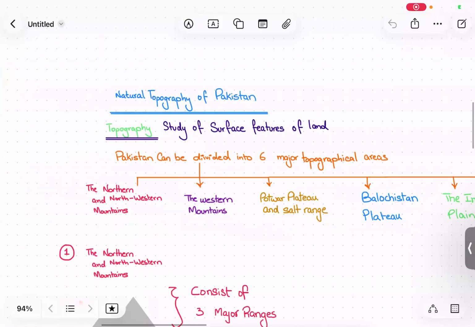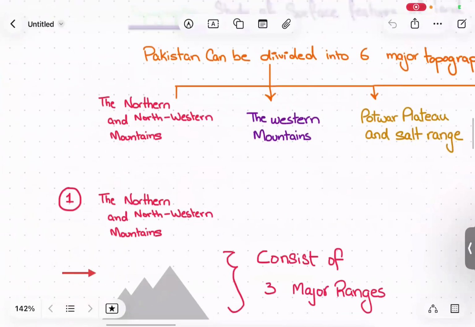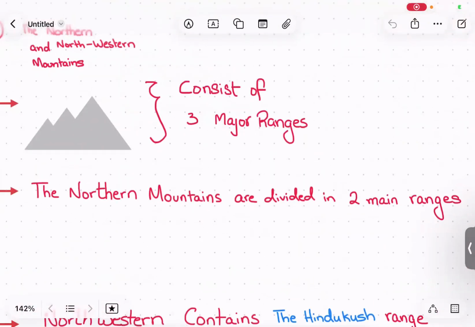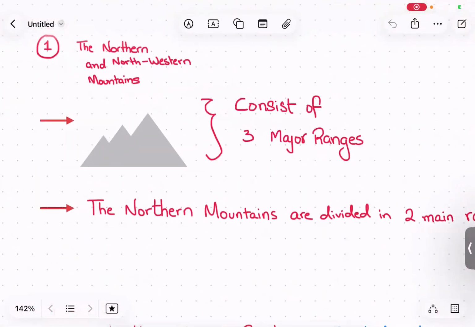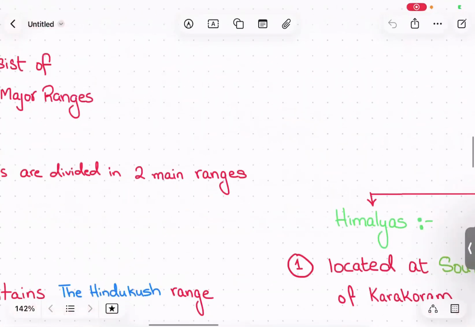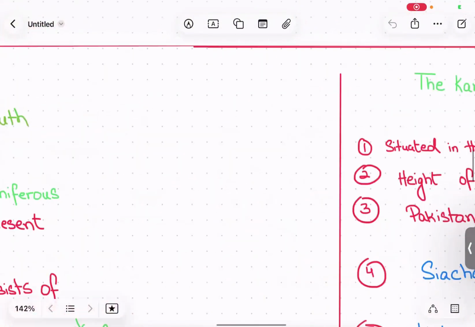Now, coming on to the first one, which is the northern and the northwestern mountains, they consist of three major ranges. Two of them fall into the northern mountains and one of them is in the northwestern mountains. The northern mountains are divided into two main ranges. We have number one Himalayas, and the second one is the Karakoram range.